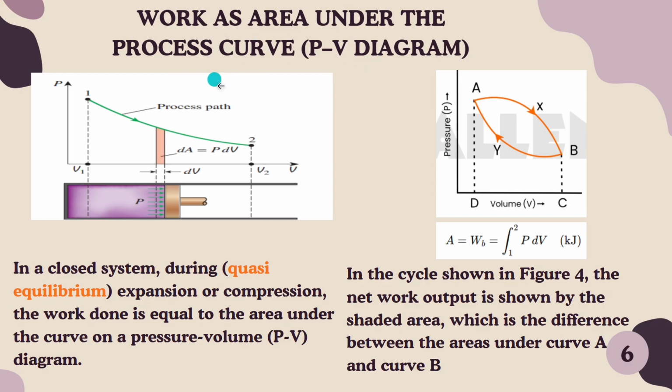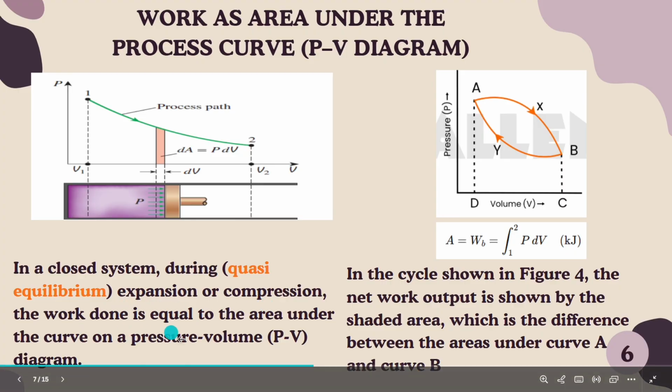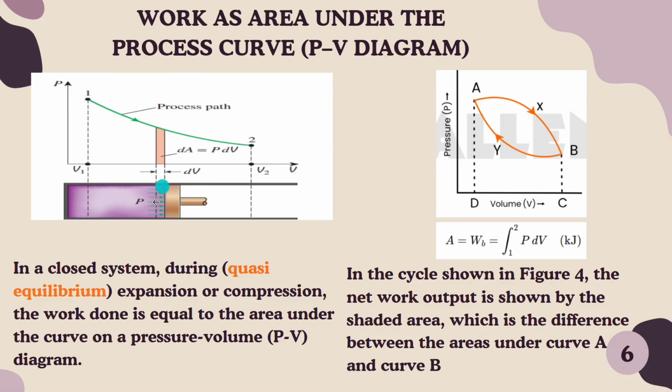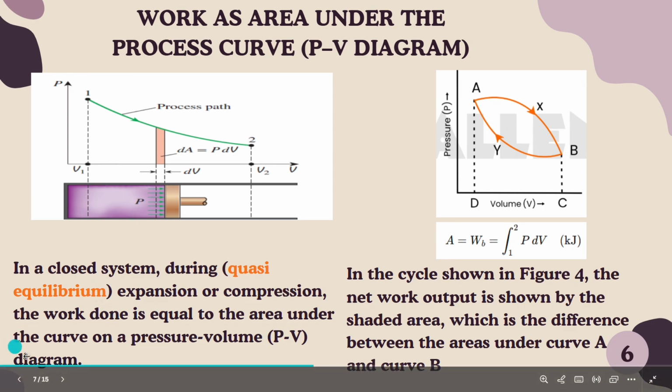Work as area under the process curve on a PV diagram. So this area under the curve will be equal to the work done. In a closed system during quasi-equilibrium, either expansion or compression, the work done is equal to the area under the curve. So this is the curve. Under the curve, this area will be equal to the work done, which is the area under the curve on a pressure-volume diagram.